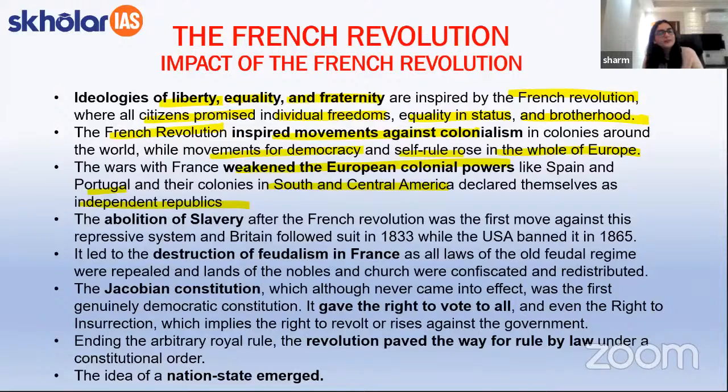Now, students, apart from this, another important impact that was put forward by the French Revolution was the idea of the abolition of slavery after the French Revolution, which was the first move against the repressive system. Apart from the students, as I've already told you, many countries after France also followed similar ideas, wherein Britain followed this particular suit in 1833, while the USA banned slavery in 1865.